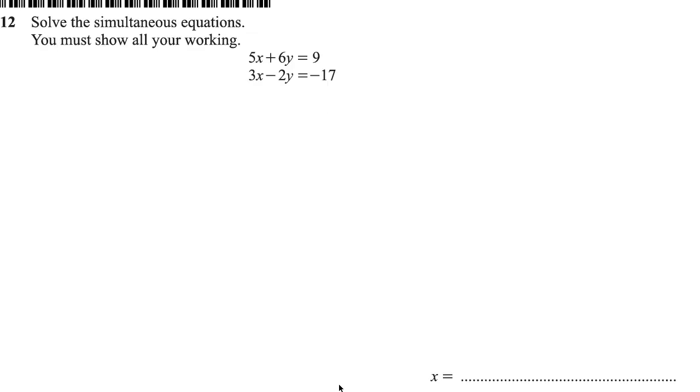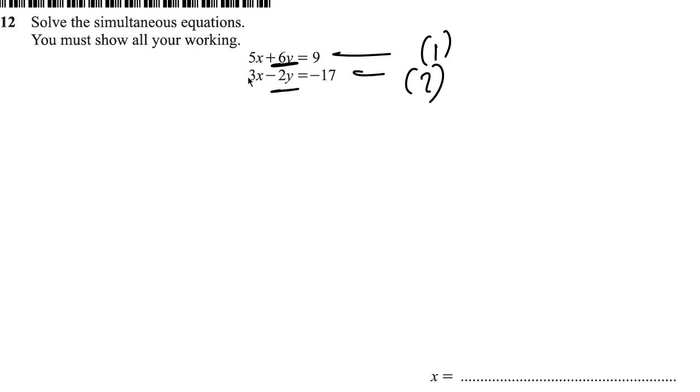Question 12 says, solve the simultaneous equations. You must show all your working. Right, so we could call this equation 1, and we could call this equation 2. And then you could use a kind of elimination over here, right? So the trick here is look at the terms of the equations. You can see here they have 2y, you have 6y. You can see that 6 is a multiple of 2.